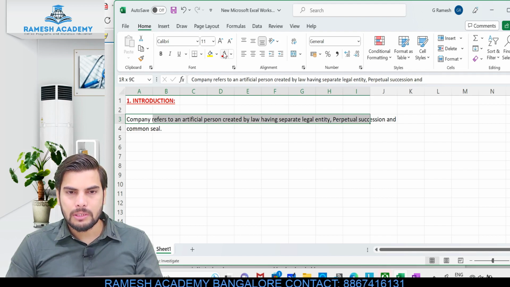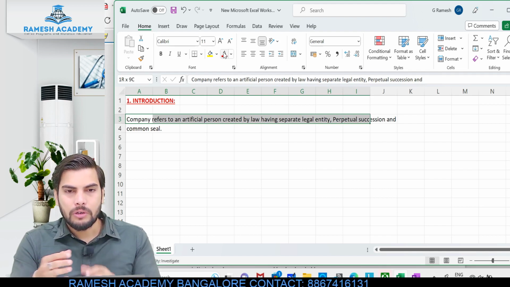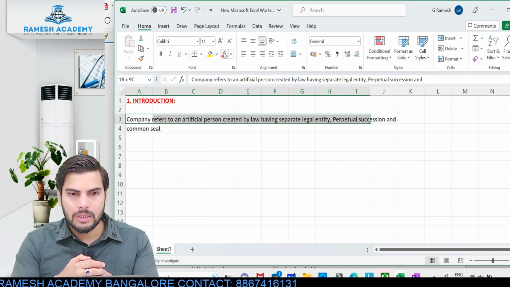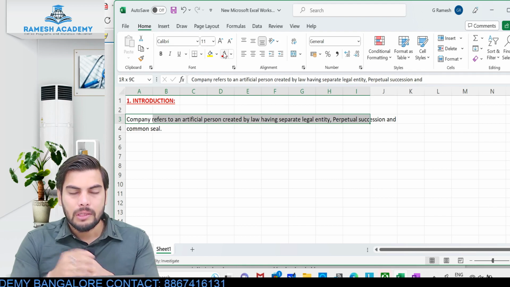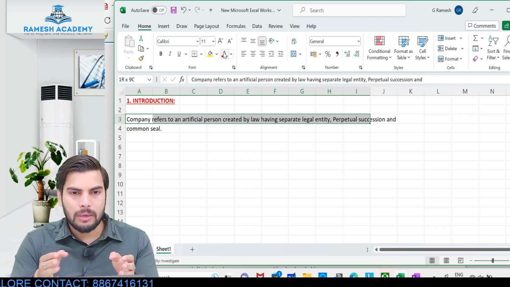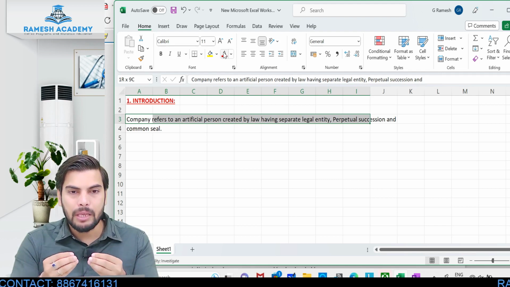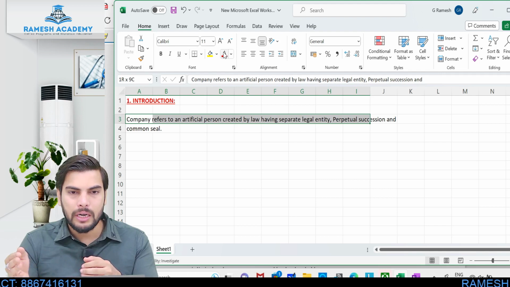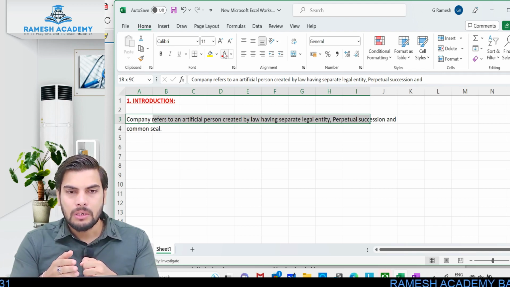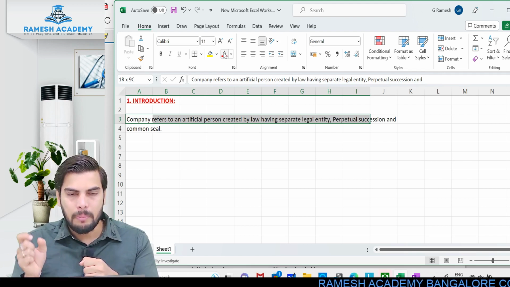What is this perpetual succession? Just now we discussed, right? So existence of company is nowhere connected with the members or the board of directors. It will be having perpetual existence or perpetual succession. What is it? There is no end for the company. Basically, there might be certain changes in the ownership or in the management, but company will continue doing its operation for an indefinite period of time. Just because all the shareholders died or just because the board of directors left the company doesn't mean that the company's existence is coming to an end. Company's existence can come to an end only through law.